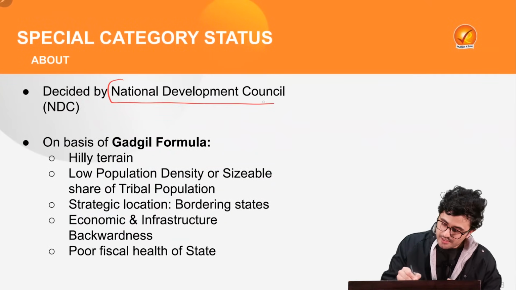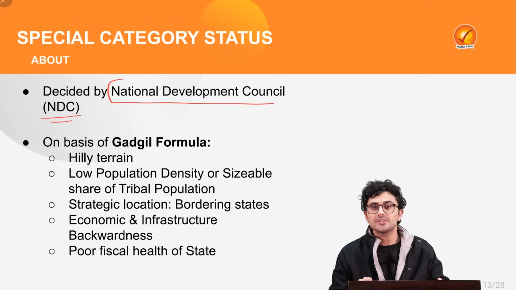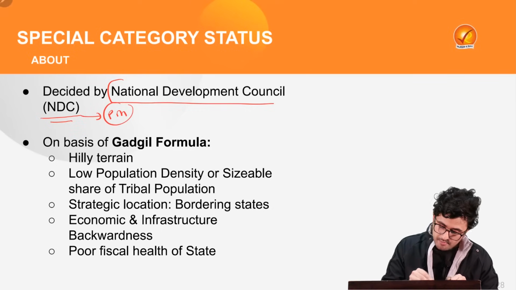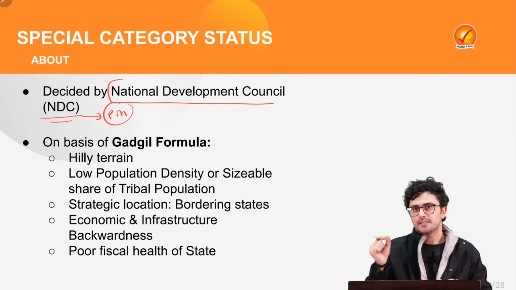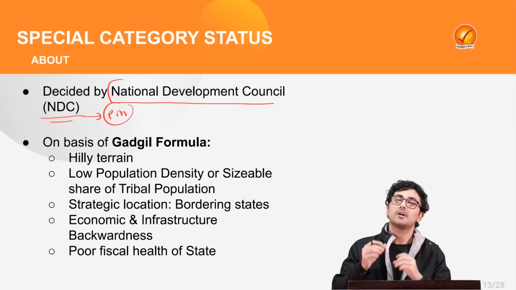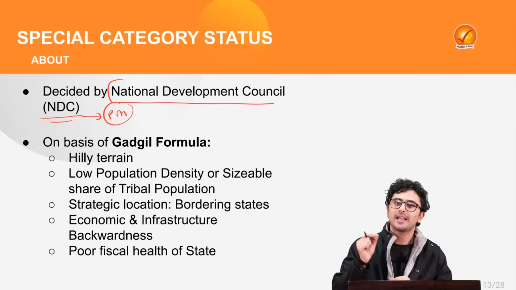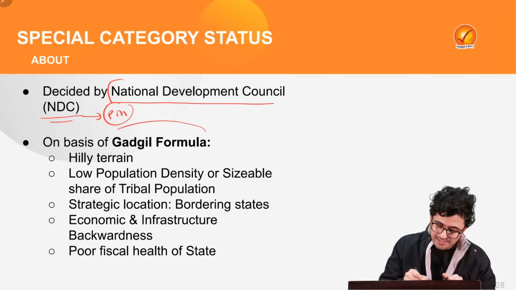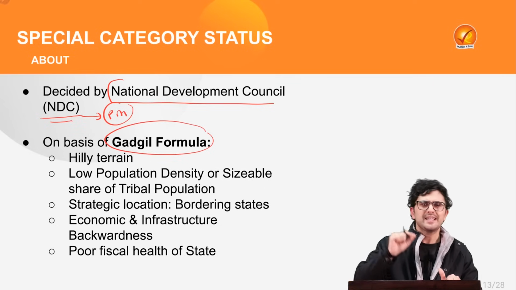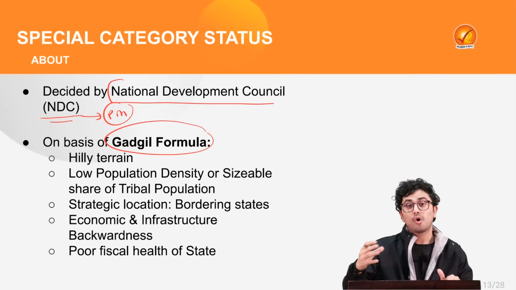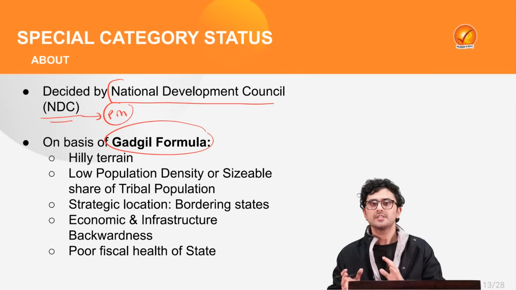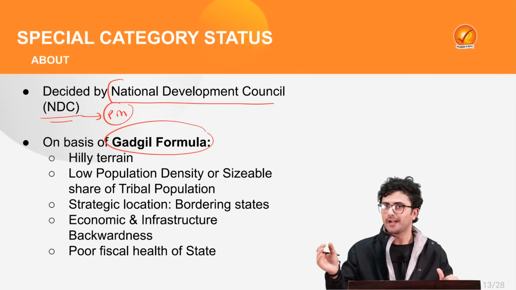So, the special category status is decided by the National Development Council, and the National Development Council is chaired by the Prime Minister. So, when the NDC has to decide the special category status, it does so on the basis of certain categories, and these categories together are called the Gadgil formula. So, basically, the Gadgil formula states that there are several impediments which act in the road of the development of the state. If such states have these impediments, then they should become part of such special category status.